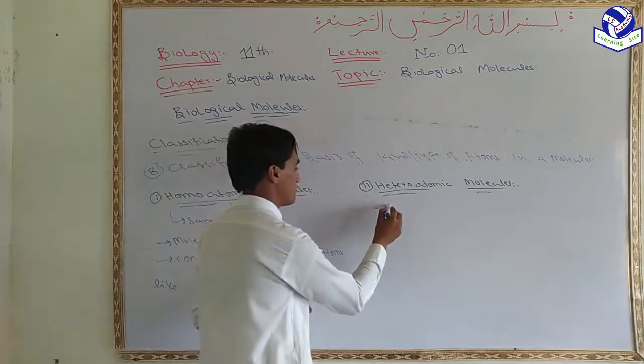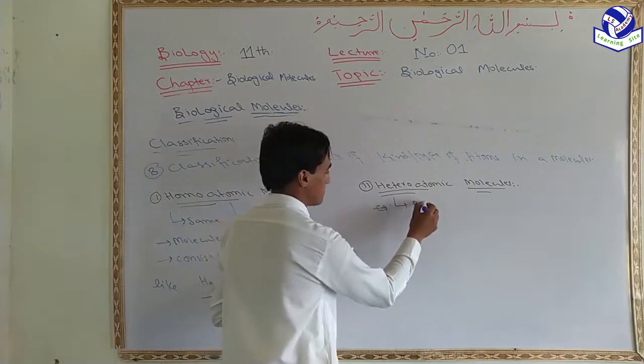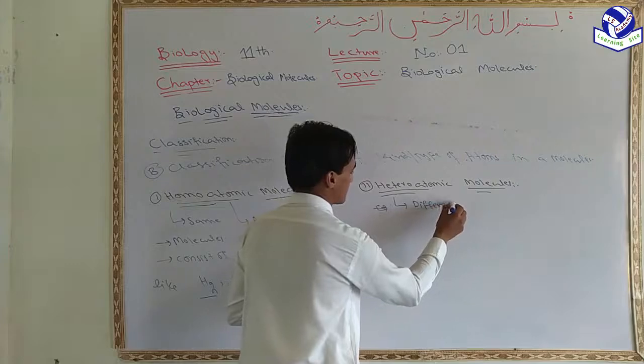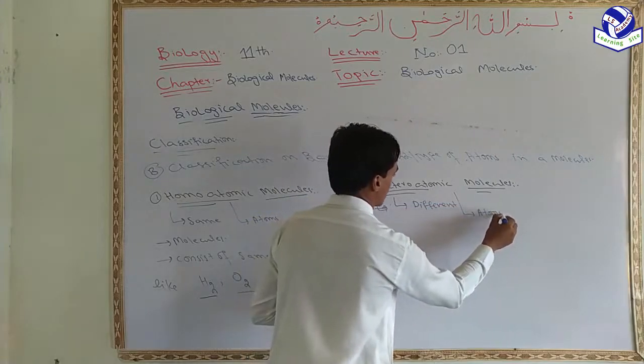Hetero means different, and atomic represents atom or kind of atoms.